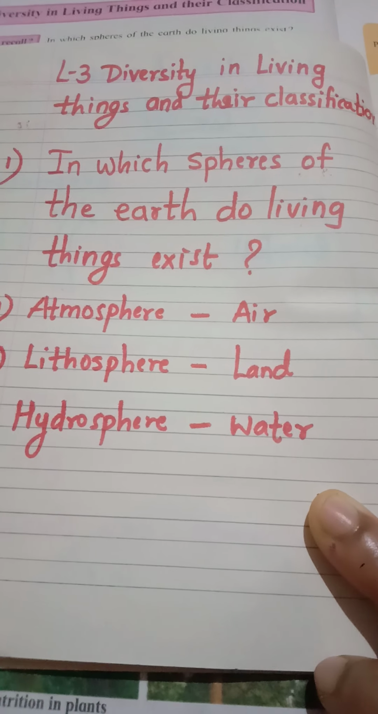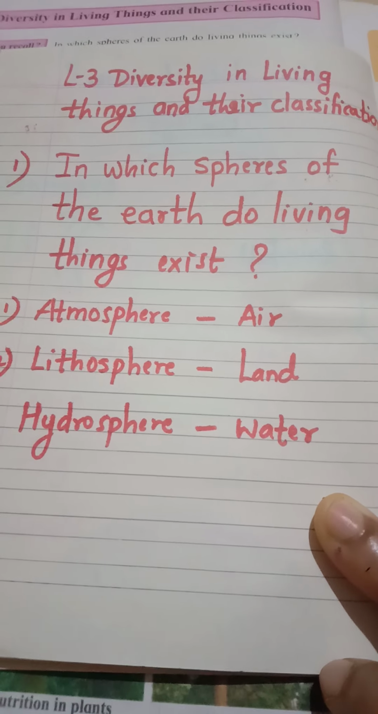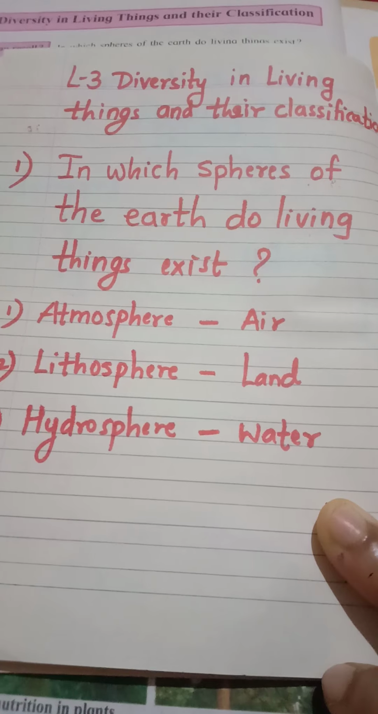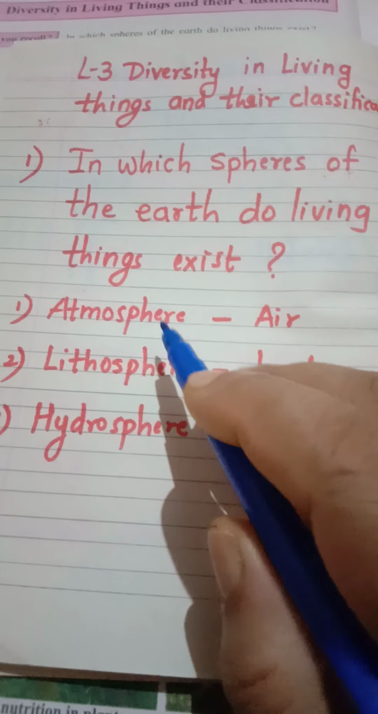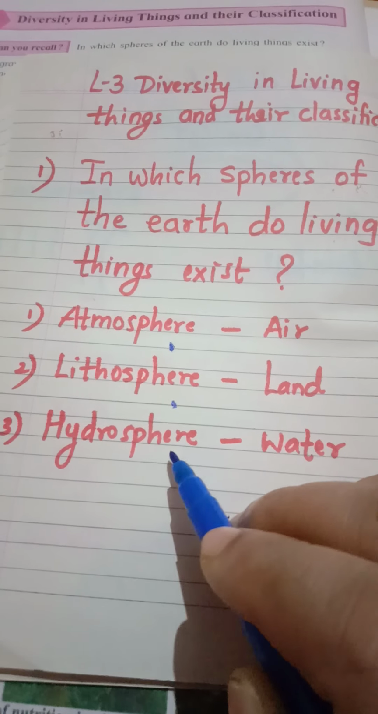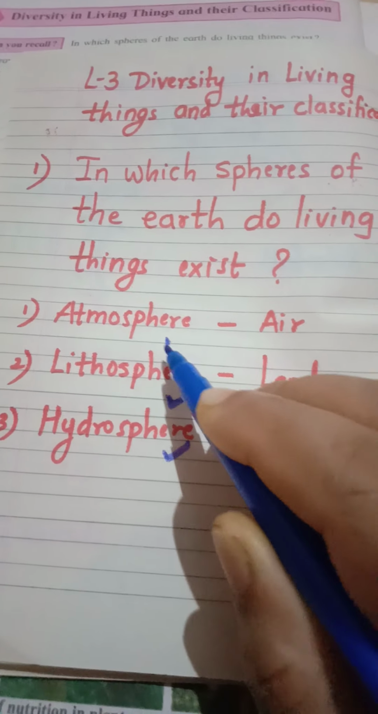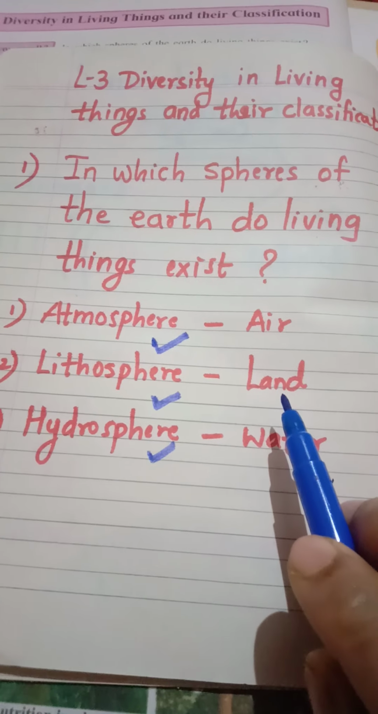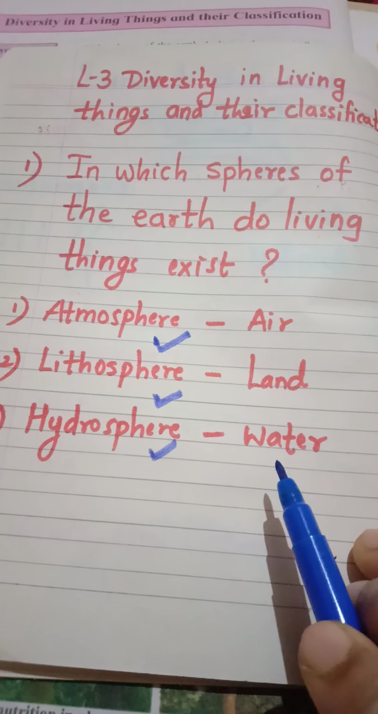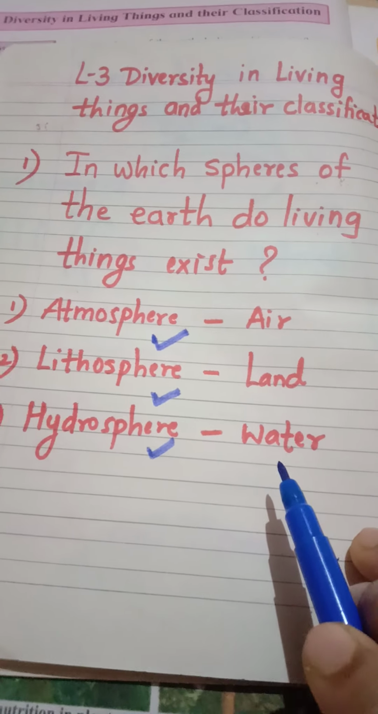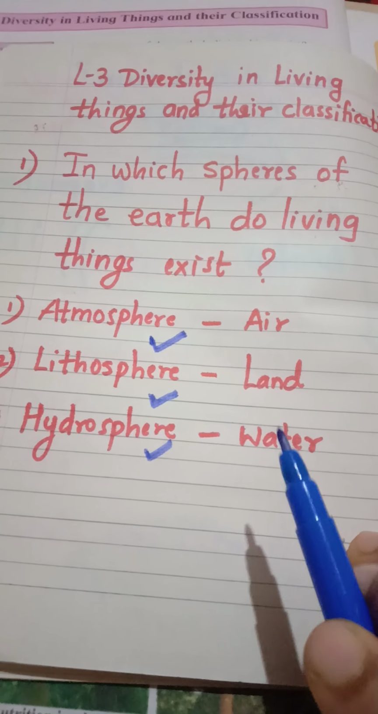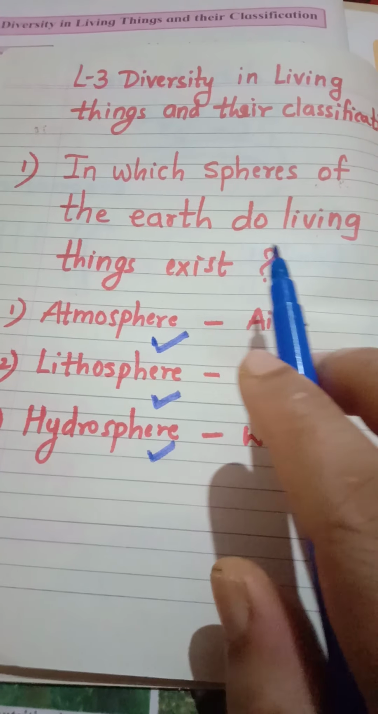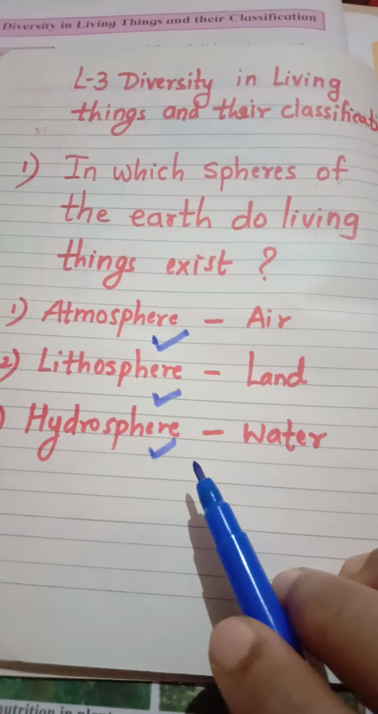So now I want to just recall first a few things. In which spheres of the earth do living things exist? Yes, you all know, in all the three spheres, which are those: atmosphere, lithosphere and hydrosphere. We find living things in air, on land, and also in water. So in which spheres of the earth do living things exist? In all the three spheres.